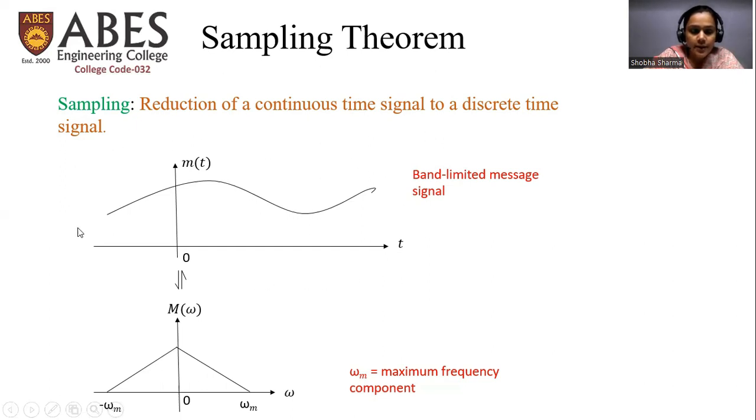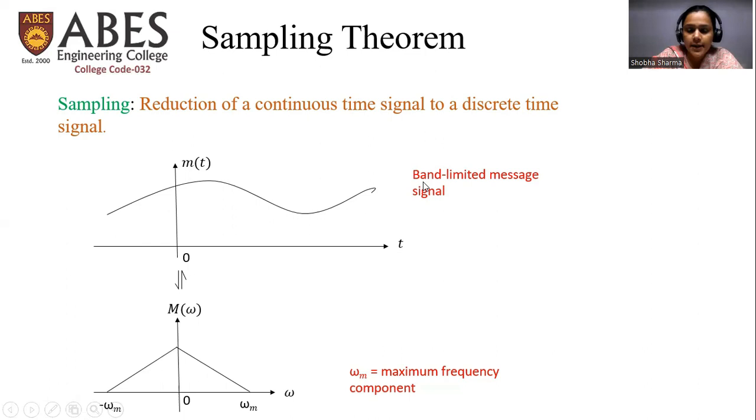This is a message signal, represented as m(t), which is carrying the information we want to process. It is a continuous time signal, that means it has values at every instant of time. Now one thing must be noted: this is a band limited message signal.